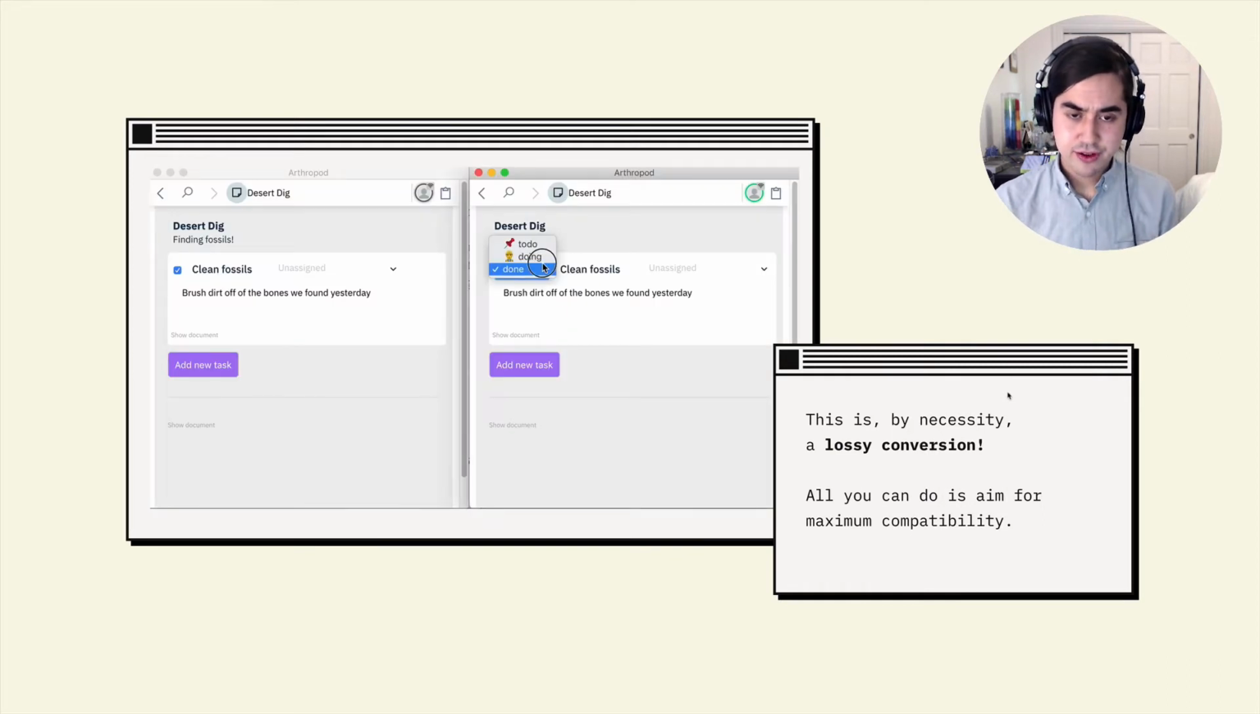And that leads to an interesting point, which is that this is a lossy conversion. There's information on the right-hand side that's fundamentally not reflected on the left side, and can't be because we only have a checkbox to display. But we think that's okay. The goal here is not to achieve perfect compatibility. The goal is to achieve as much compatibility as we possibly can, given the constraints of these applications.